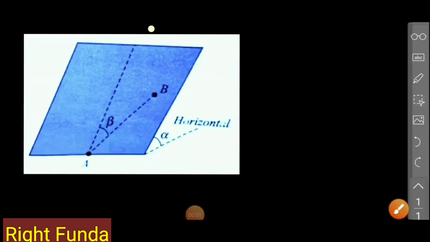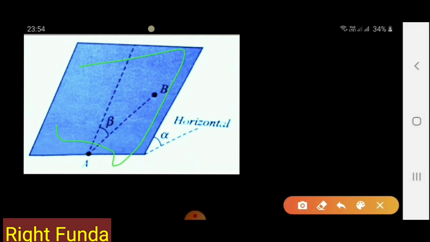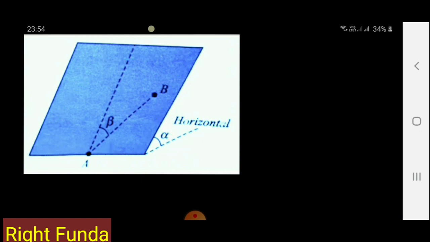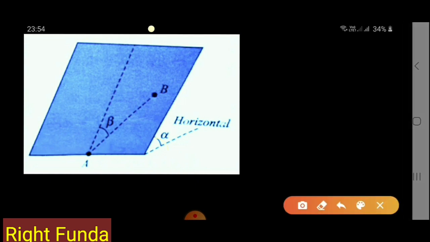Let's understand the problem. Here, this is an inclined plane, and this plane is placed on a horizontal surface with an angle alpha. This angle is given to us as alpha. And on this inclined plane there is roughness, and mu is less than tan alpha. Meaning thereby mg sin alpha is more than mu mg cos alpha.